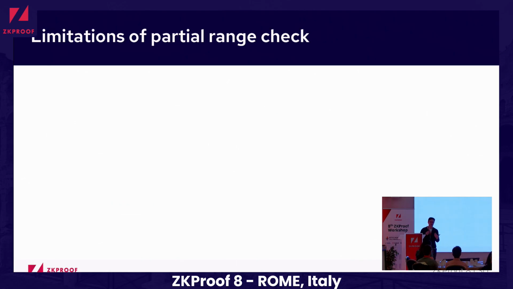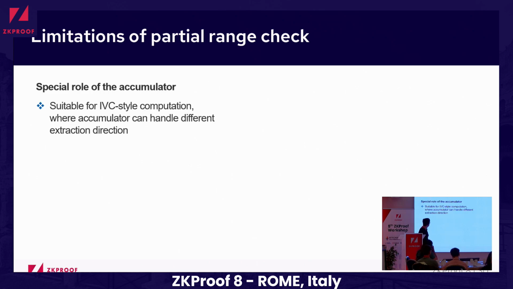I also want to give a short overview of some limitations of our approach, when to use it but also where not. If you remember from the previous slides, the accumulator has a kind of special role: we need to make sure that it is preserved from being combined with random challenges, so we can get this additive growth in the norm.